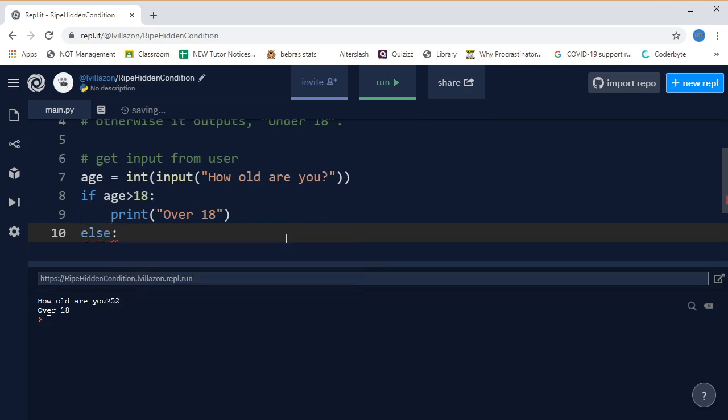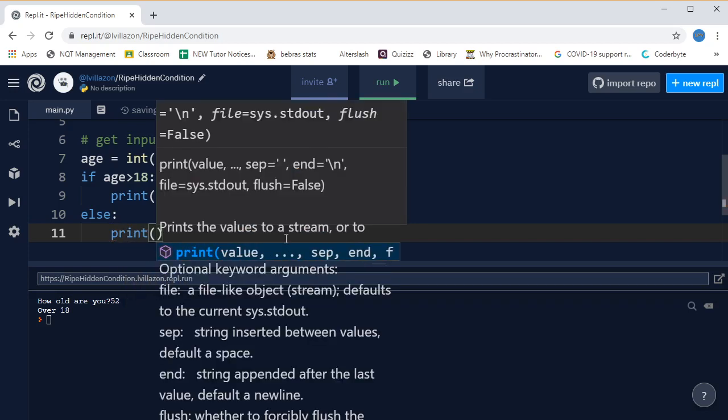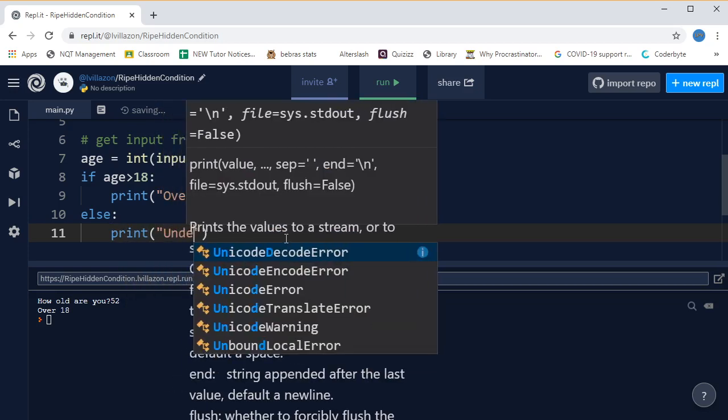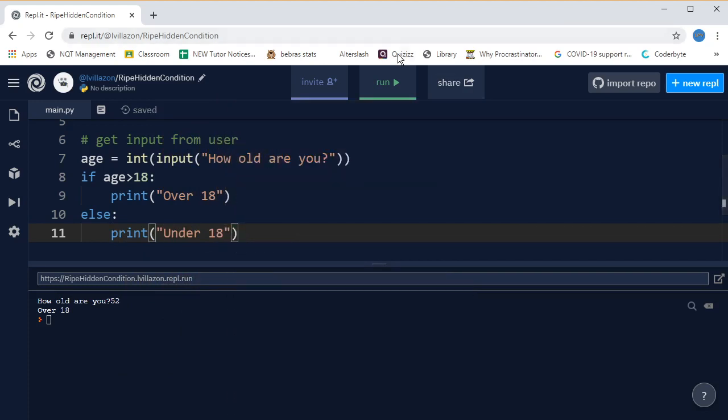And else also has a colon after it to say we're ready to go, and we go print under 18, just like that. And then let's run that. And now I'm going to lie about my age and say I am only 17. And now it says under 18.